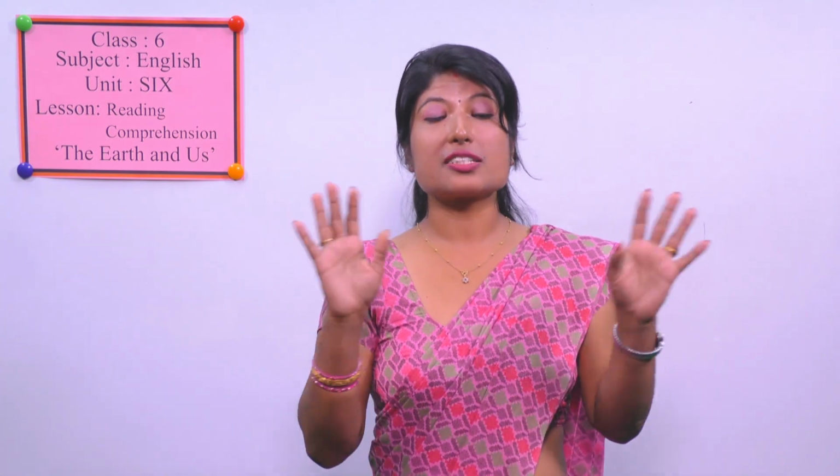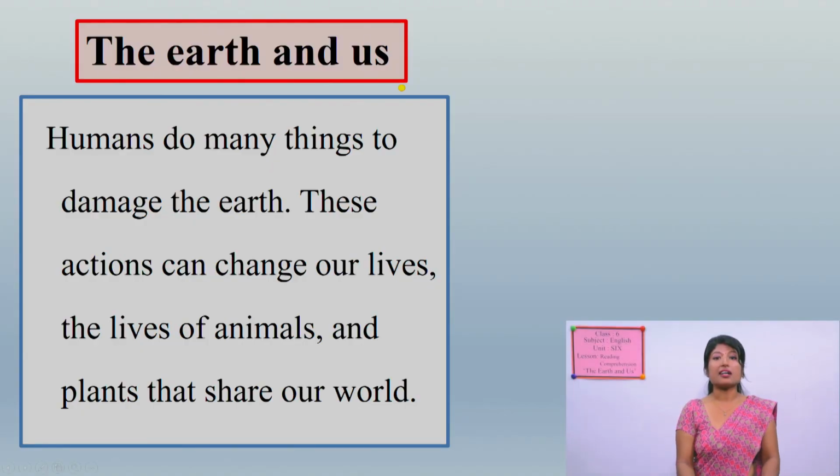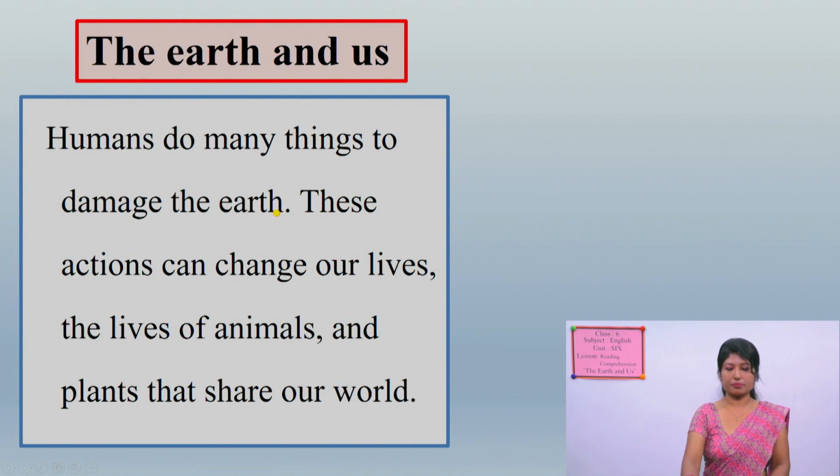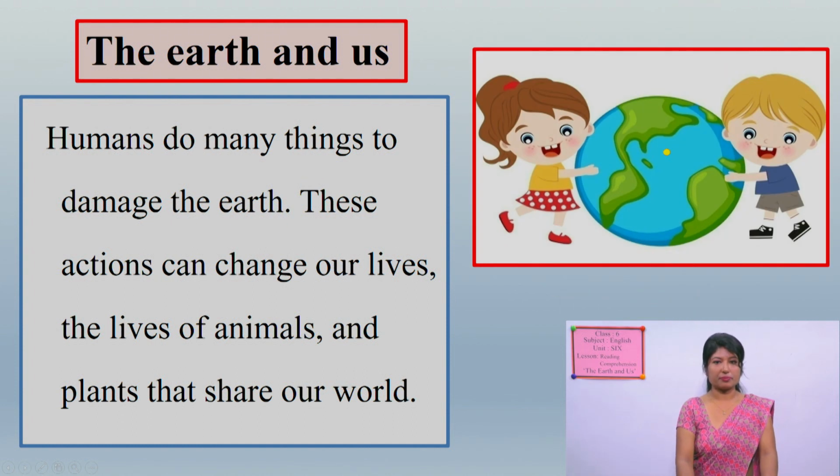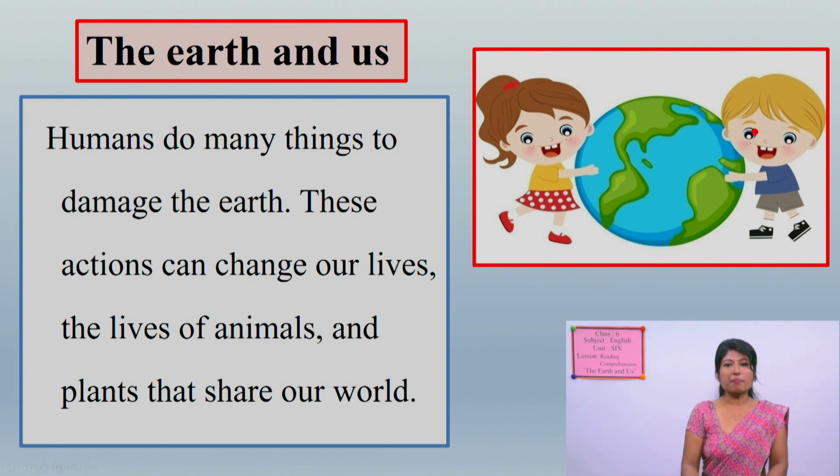Here it goes, first paragraph. The Earth and Us. Okay, what is there? Let's see quickly. Humans do many things to damage the earth. Here's a picture of the earth. See? Humans protect also, damage also, right? The children are here in the picture. The kids are holding the figure of earth. Okay, actually they cannot hold it, this is just a picture, right? So here in the first line, what does it say? Humans do many things to damage the earth.